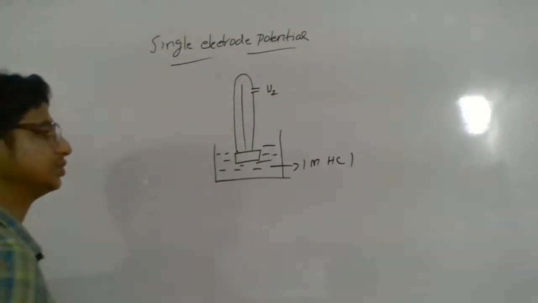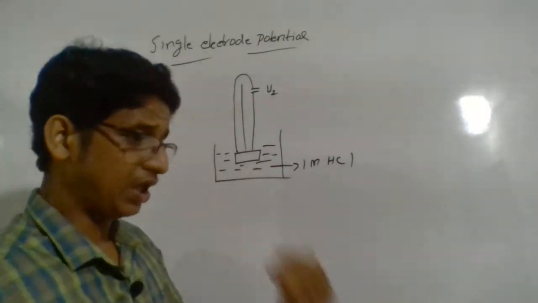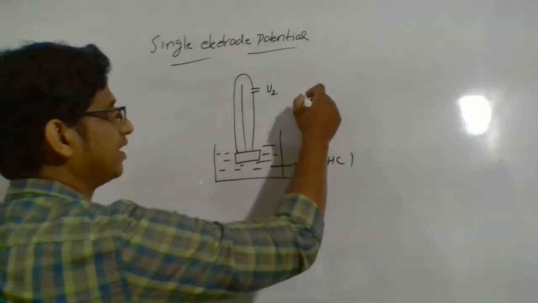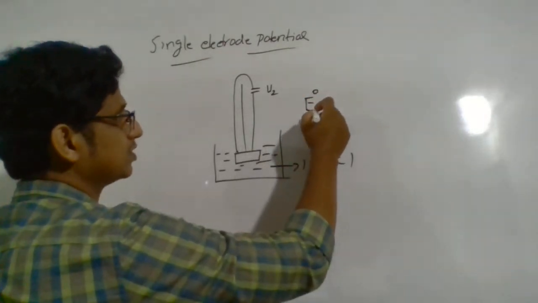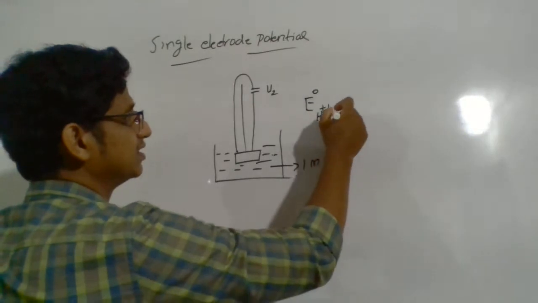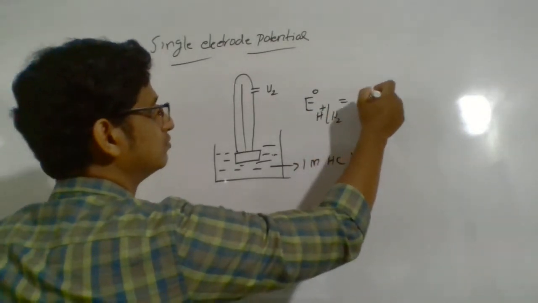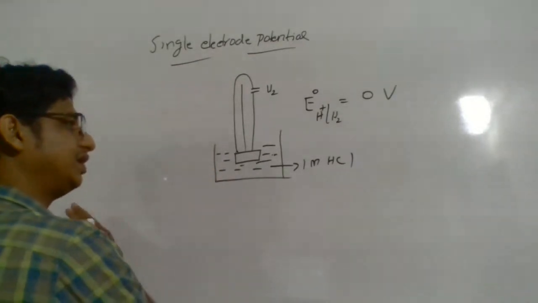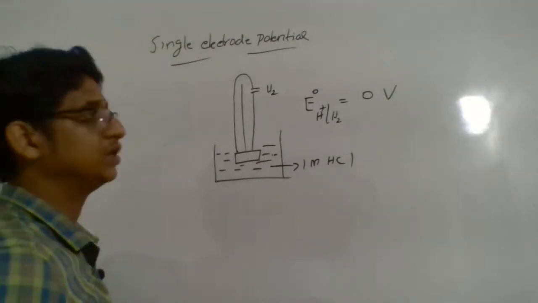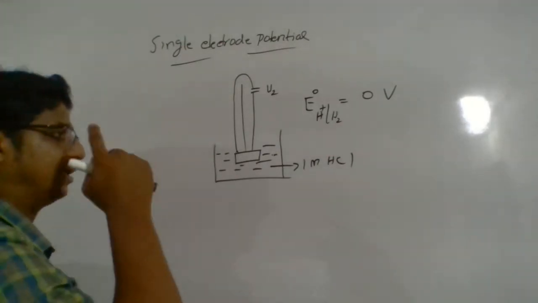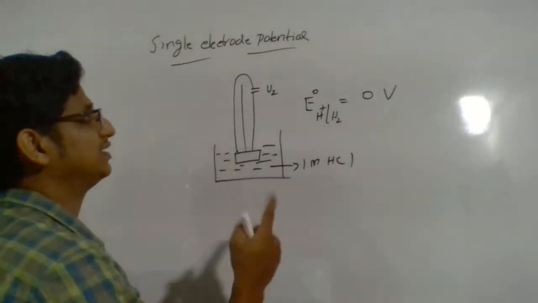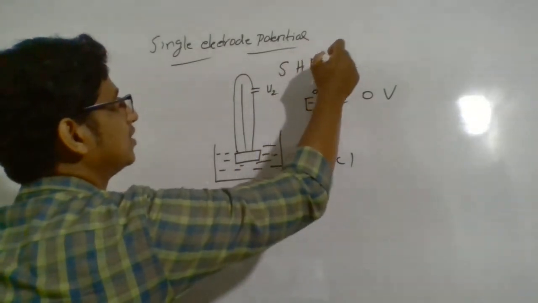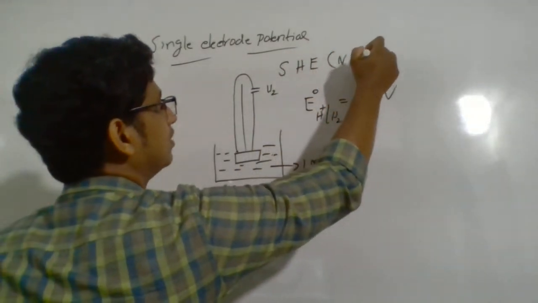the solution. So now we are arbitrarily fixing the electrode potential of hydrogen. The standard electrode potential of hydrogen we are fixing as 0, which means with respect to this hydrogen electrode, we can measure the electrode potential of others. So, what's the point here? We consider this as a standard hydrogen electrode, SHE, or we will say normal hydrogen electrode.